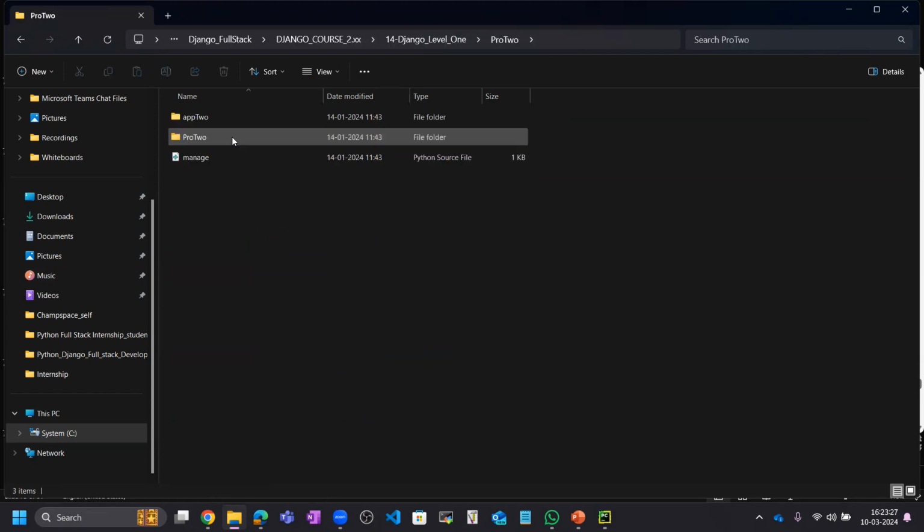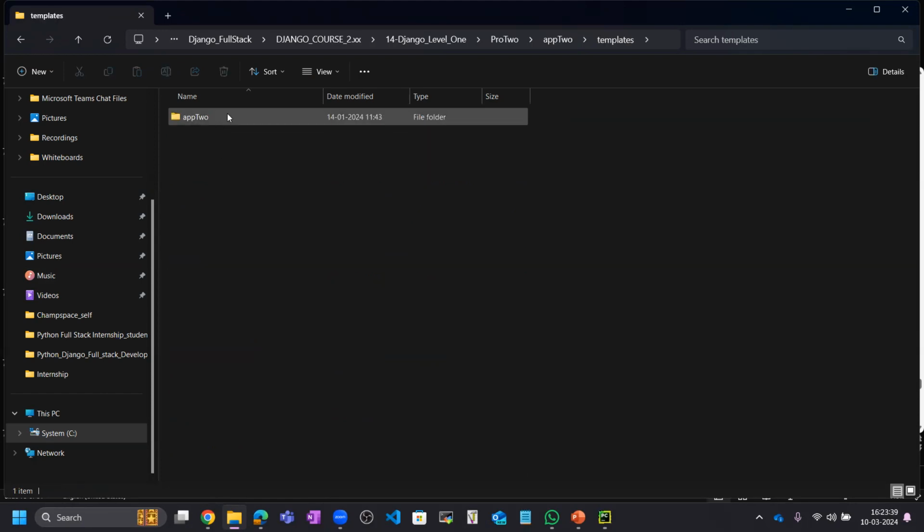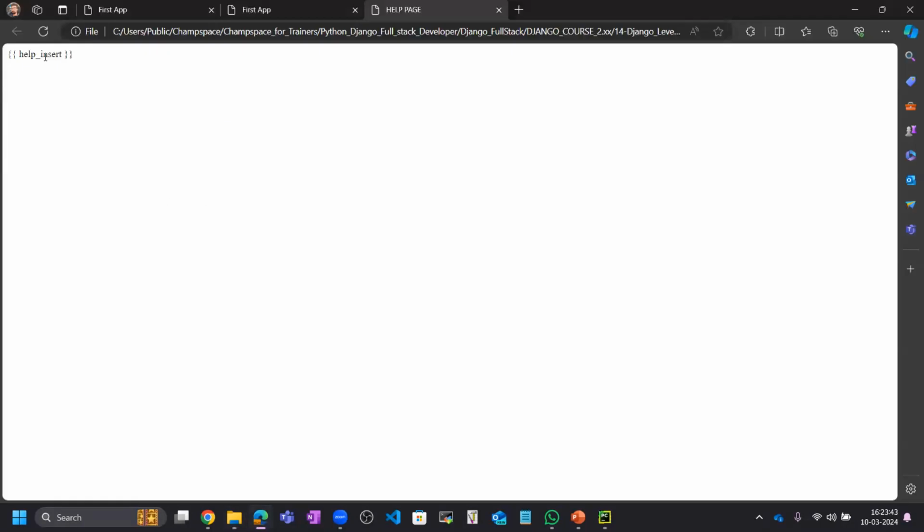Inside this Pro 2 app we have app 2 Pro 2, and we have the URL and views, and you can see we have templates, and inside this templates we have app 2, and inside this app we have help. So basically this is the URL, this is the page you need to insert. So help insert is the thing which you need to pass.